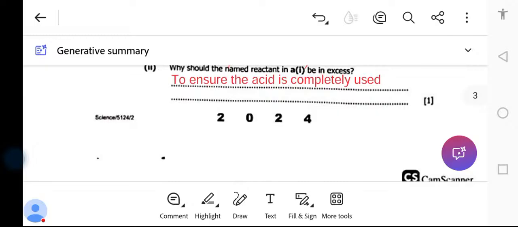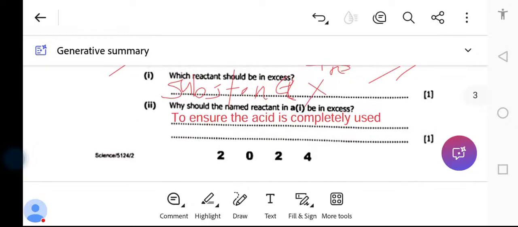So why should the substance be in excess? To ensure that the acid is completely used.